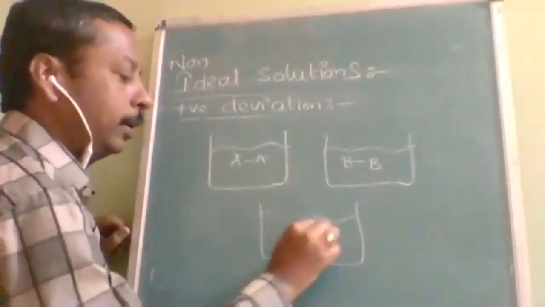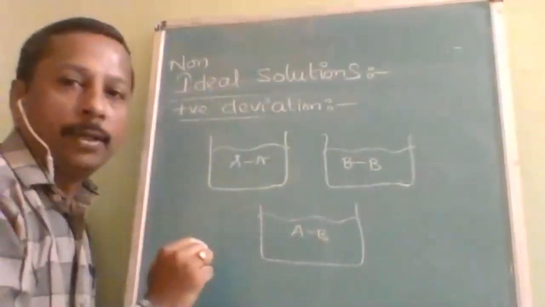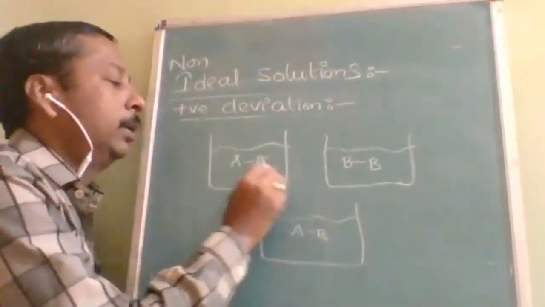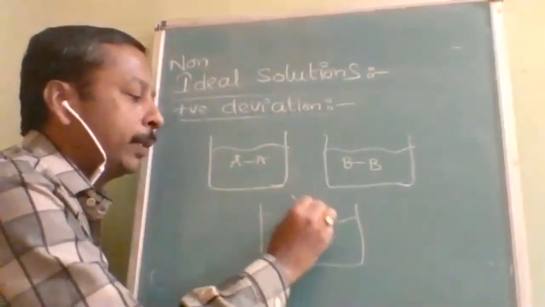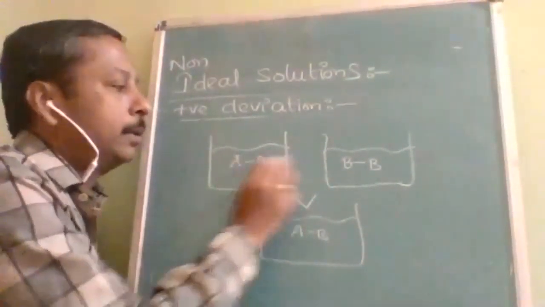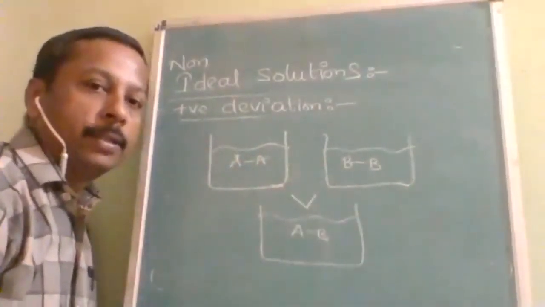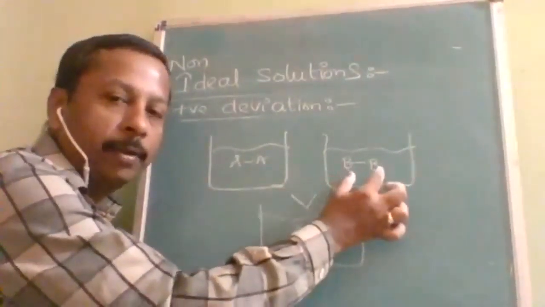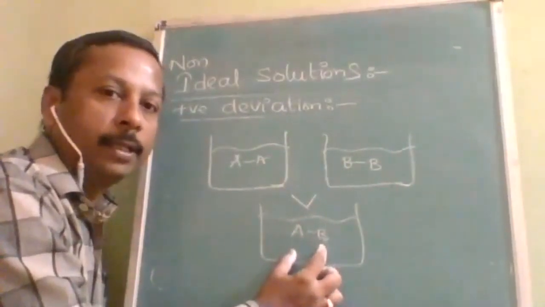Very nice, A and B. Okay. For a solution to be non-ideal with positive deviation, what must it be? The attraction force between A and B will be less than the attraction force between A and A and B and B. That means they were attracting each other very highly. Attraction between B and B is very high, but now attraction between A and B is very weak.